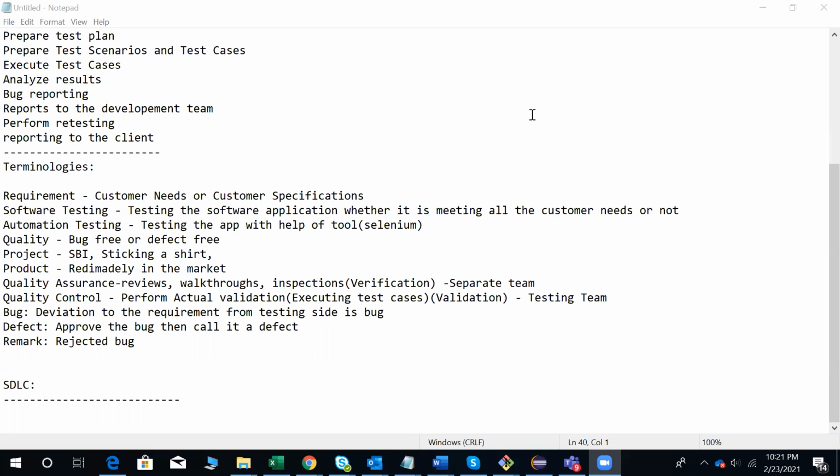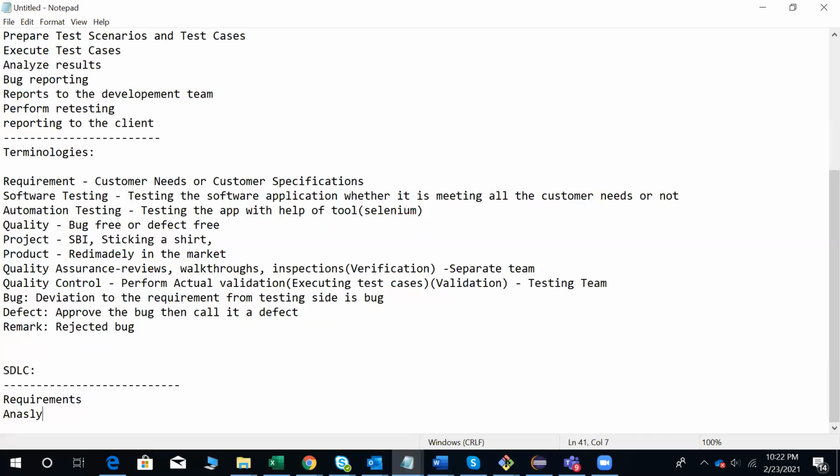So coming to the SDLC, the software development life cycle. Many phases will be there, like 6 phases. We need to understand those 6 phases, how one software is developed and released to the client, right from the beginning to the ending. So the phases are: first phase is requirements phase, second is analysis phase,